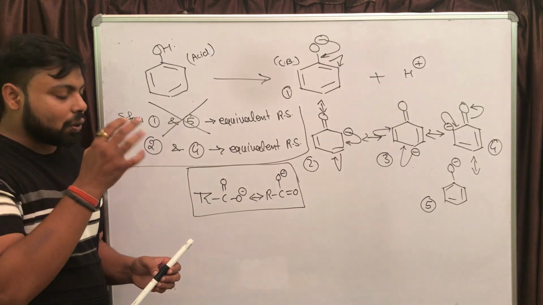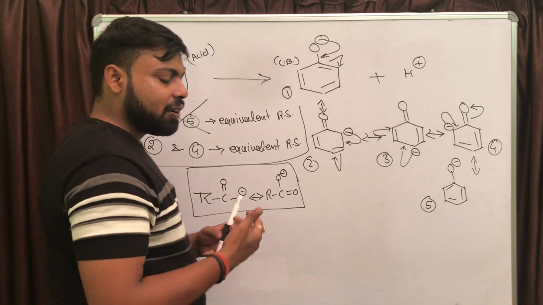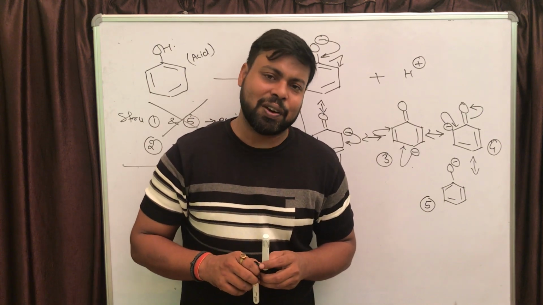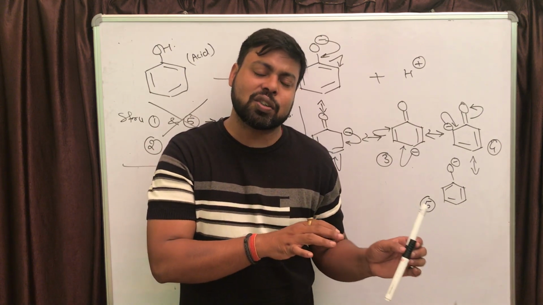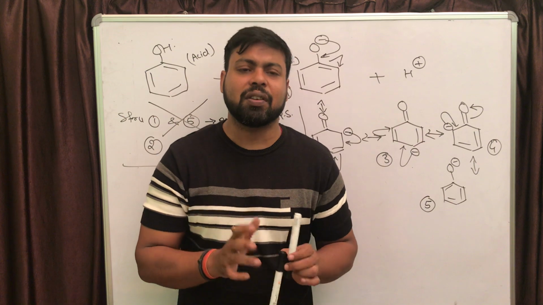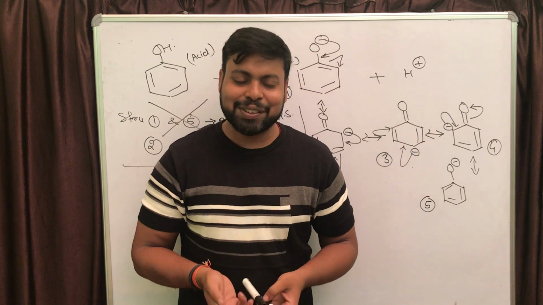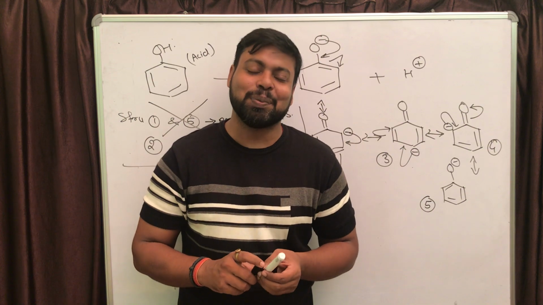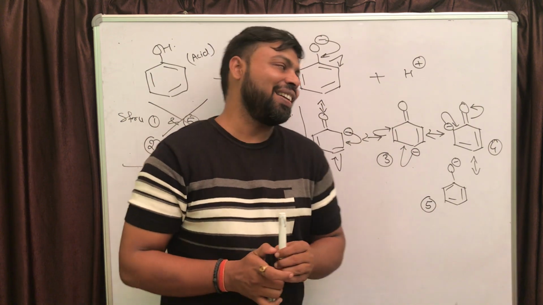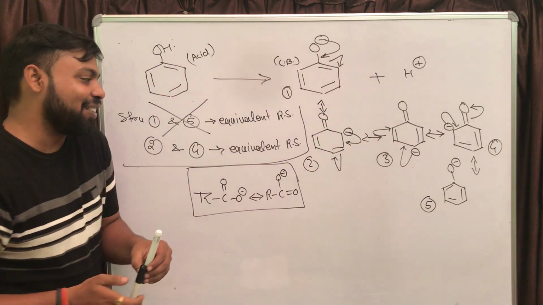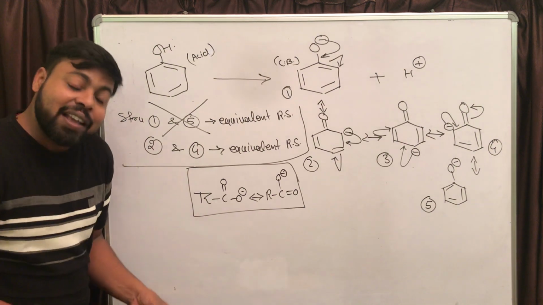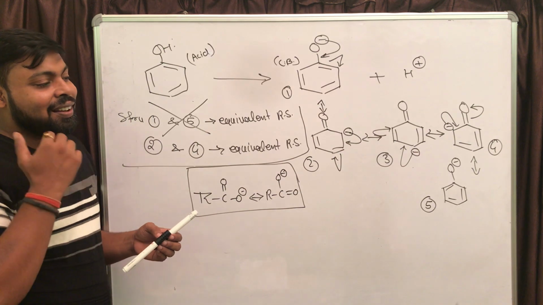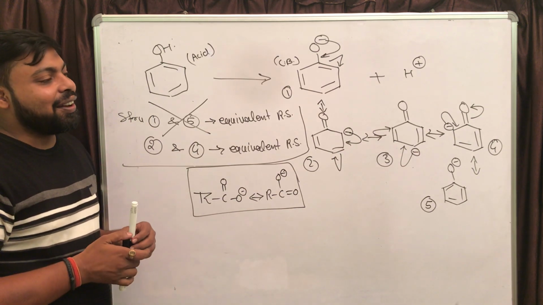That is why overall, if a stability-wise comparison is done, it is found that carboxylate ion is going to be more stable than phenoxide ion, and that is why the acidic character of carboxylic group is going to be more than phenol. I hope you are clear with the question of why carboxylic group is more acidic than phenol,